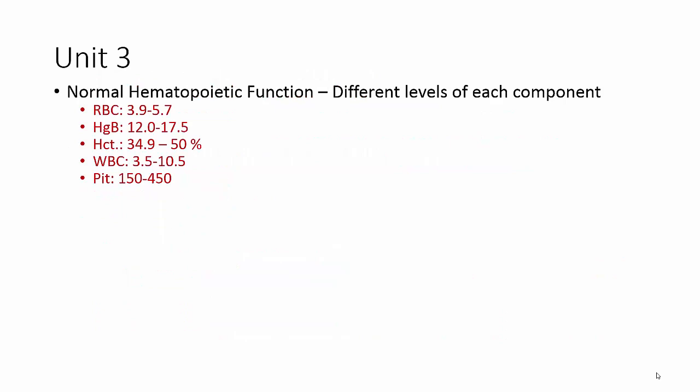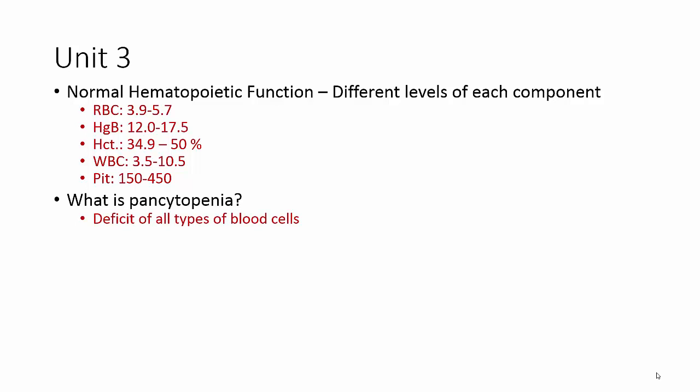Alright, with Unit 3, guys, you need to know the normal hematopoietic function, the different levels of each component. What I did here, guys, is I combined the male and female together to help you remember. But if these are low or high, there can be problems. So with red blood cells, it should be between 3.9 and 5.7. Hemoglobin should be between 12 and 17.5. The hematocrit should be 35.9% to 50%. White blood cell count should be 3.5 to 10.5, and the platelets should be 150 to 450.